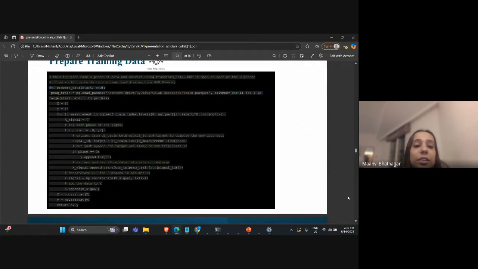Then next is preparation of our training data set. For training, we have used three-phase signals, like I said, for voltage and current. So we have three columns for that, one for each A, B, and C phase of voltage and current.